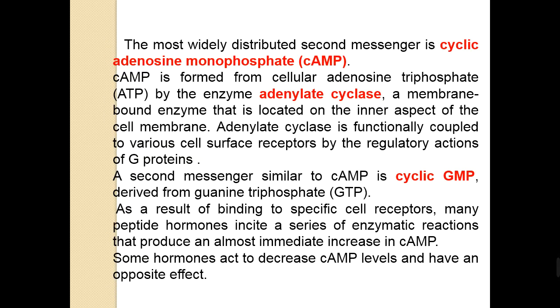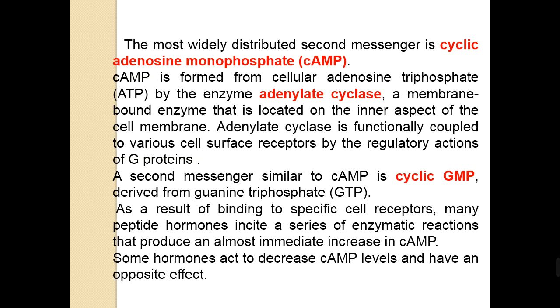The most widely distributed second messenger is cyclic adenosine monophosphate. It is regarded as the most widely distributed second messenger in human cells. Cyclic AMP is formed from cellular adenosine triphosphate by the enzyme adenylate cyclase, which is a membrane-bound enzyme located on the inner aspect of the cell membrane. Adenylate cyclase is functionally coupled to various cell surface receptors by the regulatory actions of G protein. We will take a look at them.